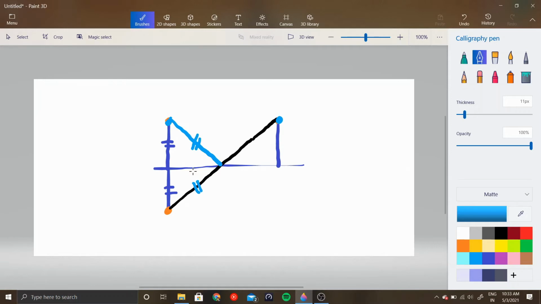Okay, and we know that this angle is 90 and this is 90, and this side is common as well, right? So these triangles are congruent. Okay, now we also know that this angle theta and this angle is also theta because they are alternate angles.